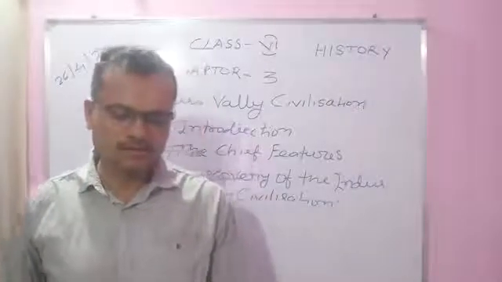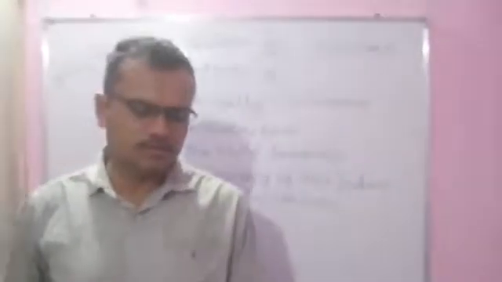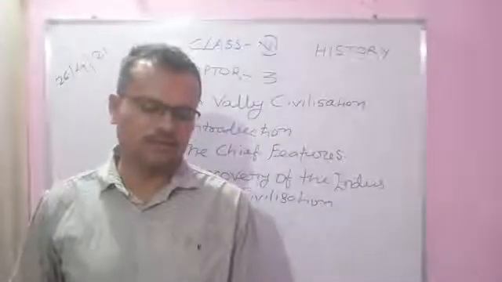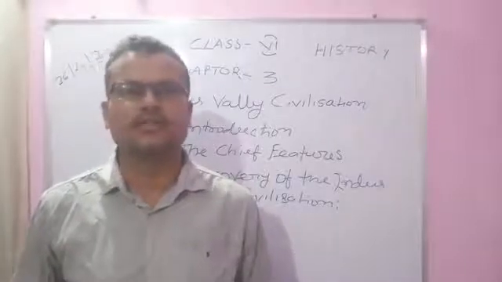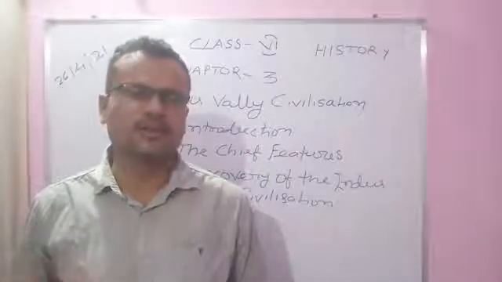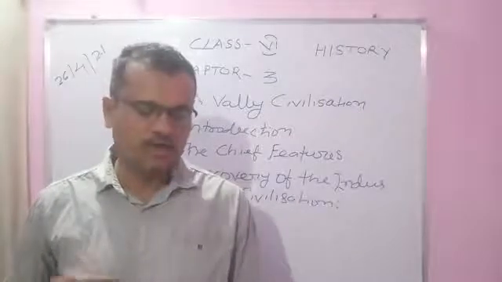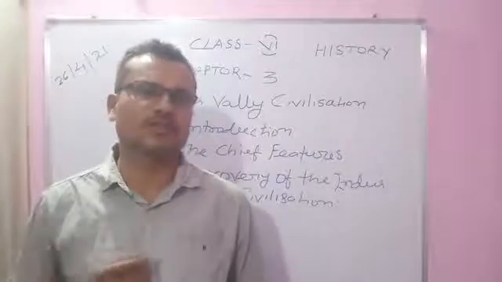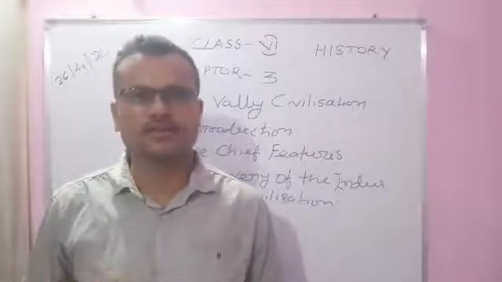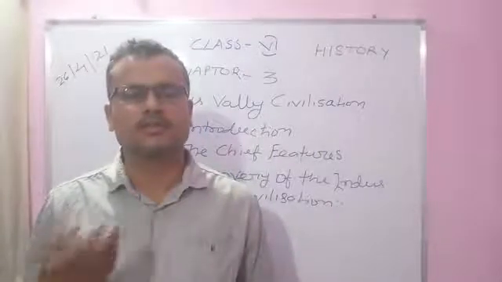A civilization refers to a society, its culture and its lifestyle in a particular place in the world for a specific duration. The society should have its particular culture and its lifestyle, and it should be bound in a time duration in a particular place. Then you can say a society which was a civilization.